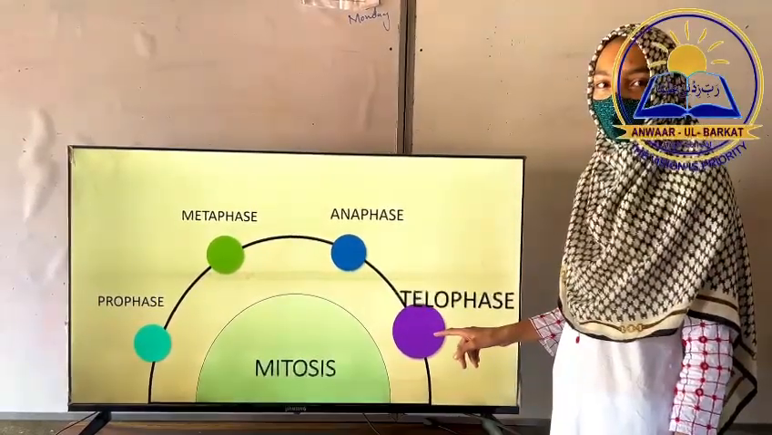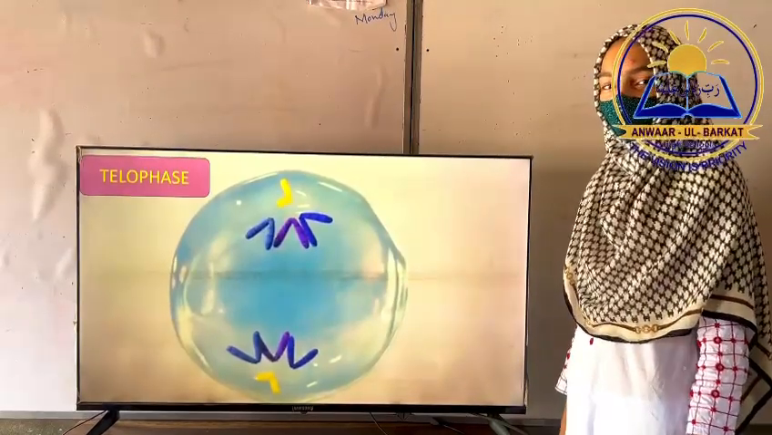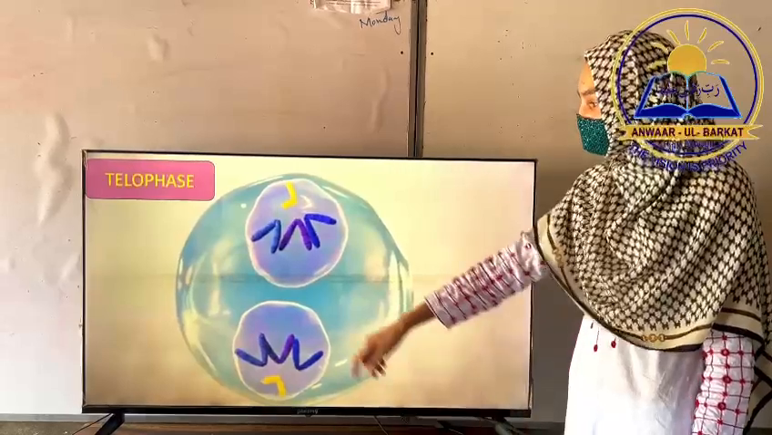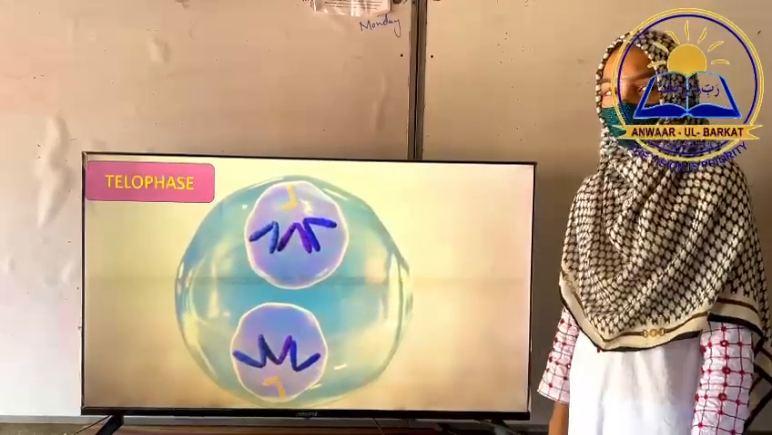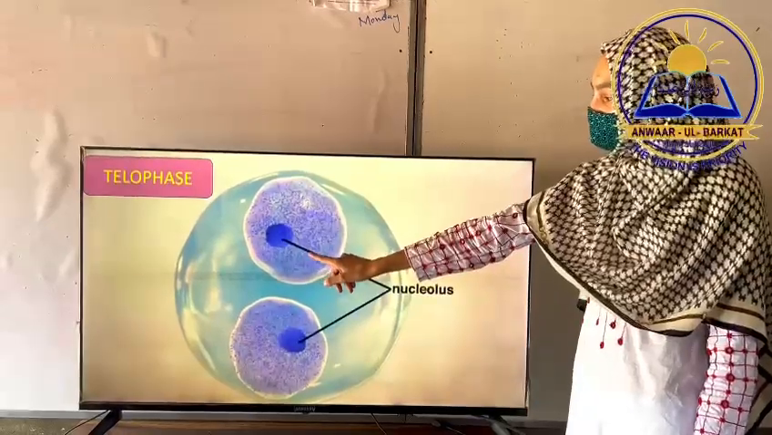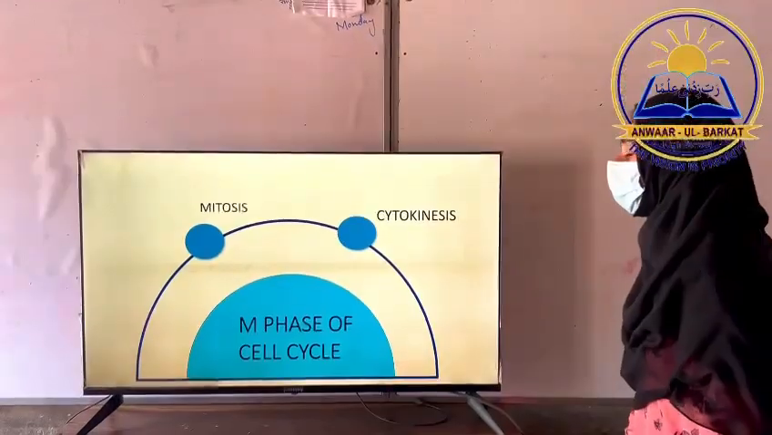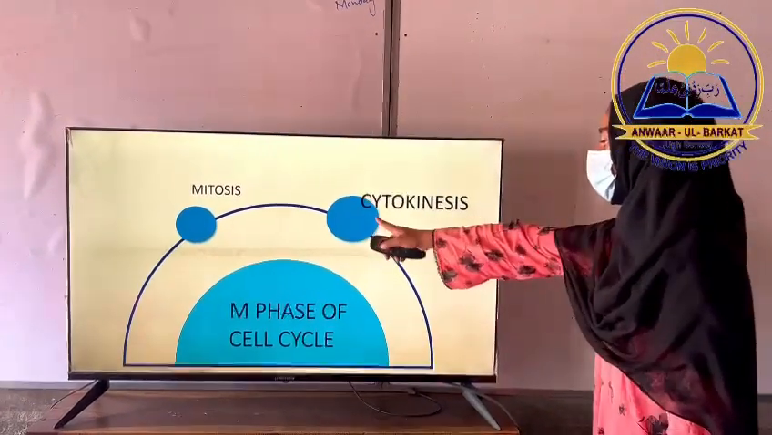Telophase is the final stage of mitosis. In telophase, the nuclear membrane reforms around each set of chromosomes. Then the chromosomes uncoil back into chromatin and the nucleus becomes visible once again. After division of the nucleus, there is cytokinesis.